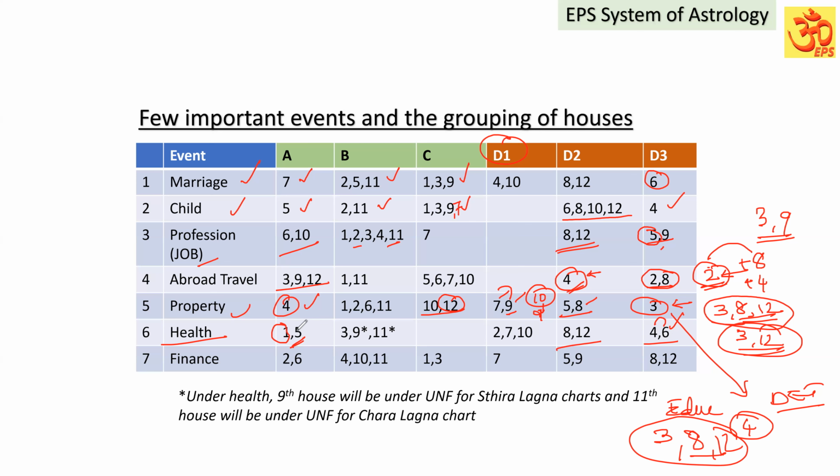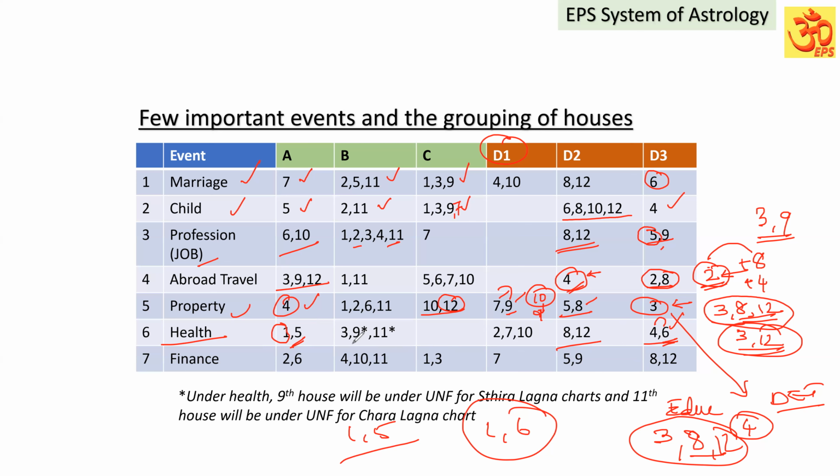But when we talk about Lagna, it can be favorable to the Lagna or unfavorable to the Lagna also. Suppose 1 connected to 5 is good for health, but 1 connected to 6 is not good for health. So an A grade house itself can become unfavorable when it is connected to the unfavorable D3. The houses given are only for an idea, but based on the grouping of favorable and unfavorable, we can say the intensity of the grouping or the planet's favorable and unfavorable strength. I hope you have understood.